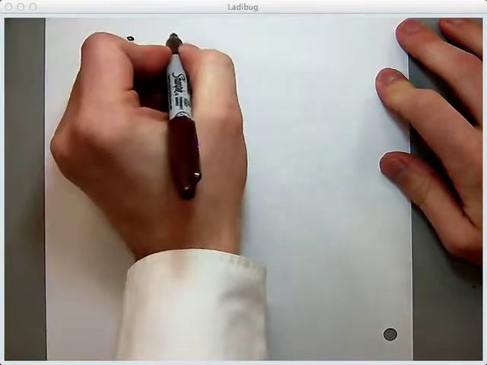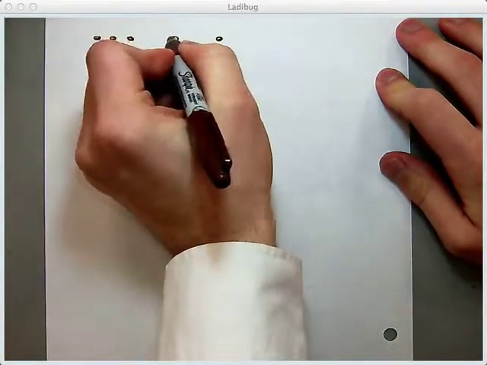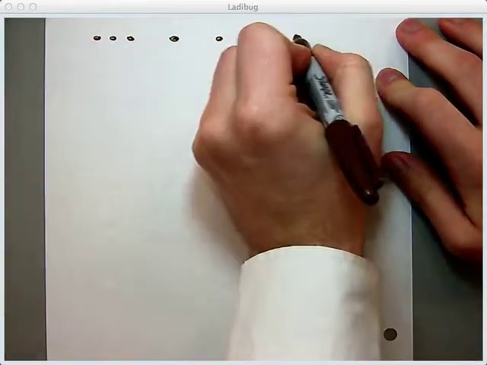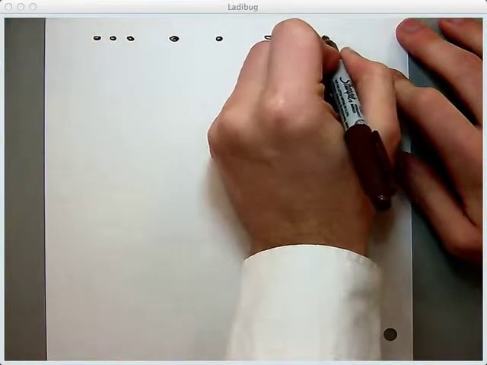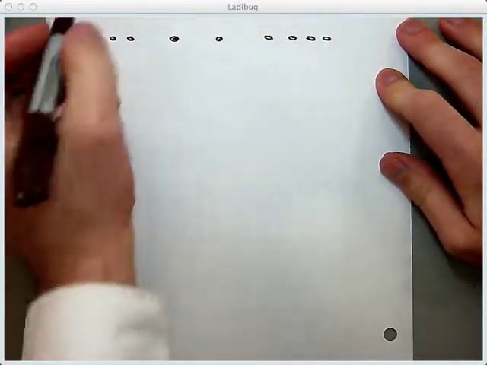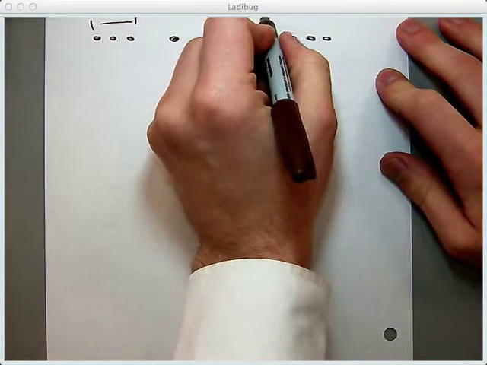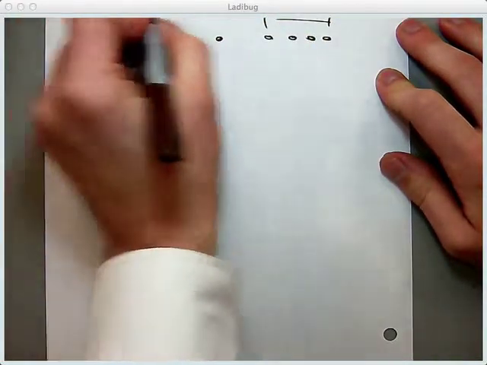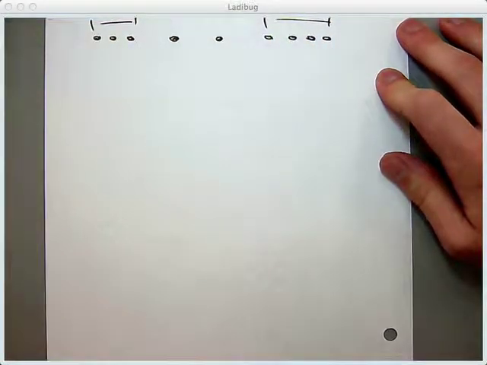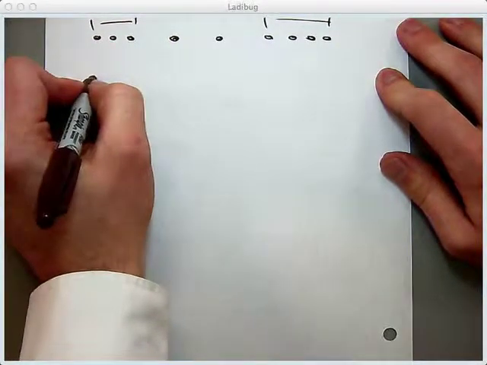They're close together, and then I have a rarefaction here. They're far apart, and then another compression here, close together. So we see a compression and a compression. This would be my wavelength. That would be a long wavelength, stretched out. A short wavelength might look like